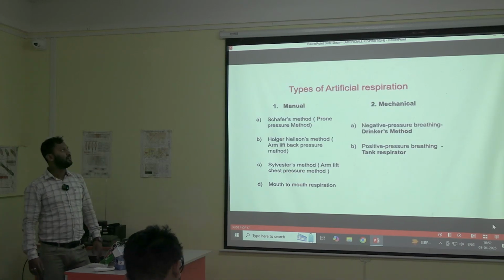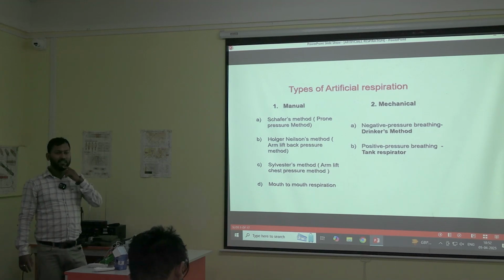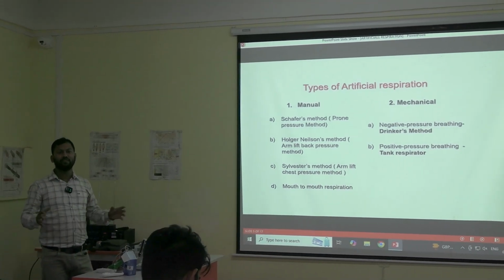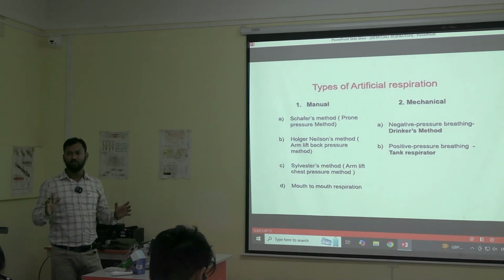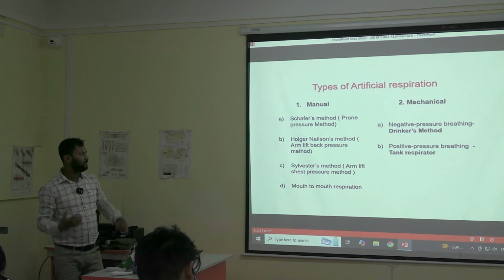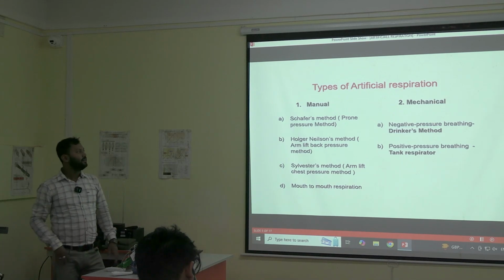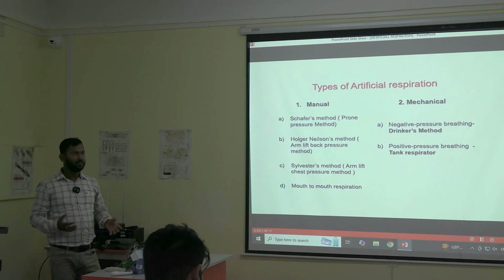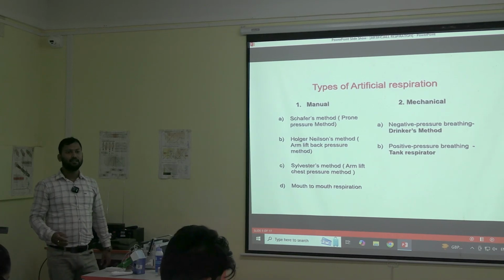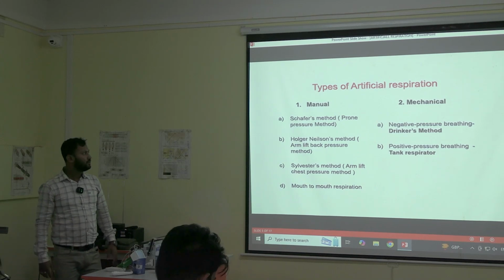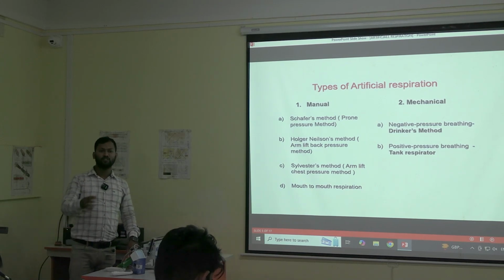So there are two types of artificial respiration. One is manual, that as a person you can do, even if there is no such equipment present with you. And another is mechanical. In that we need specific types of instruments for the patient. Today we are mainly going to learn about manual only, like if we are present at the scene, what we can do to save the life of the patient. Mechanical is actually in hospital.